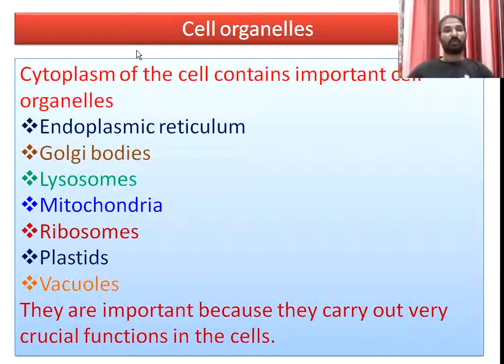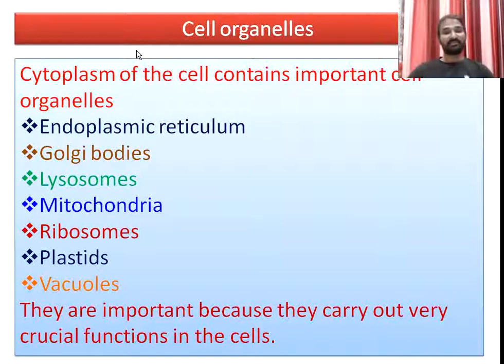The surface of the nucleus is the nuclear membrane. The cell is filled with a fluid-like substance, which is called cytoplasm. That cytoplasm contains many granular-like structures, which are called cell organelles.